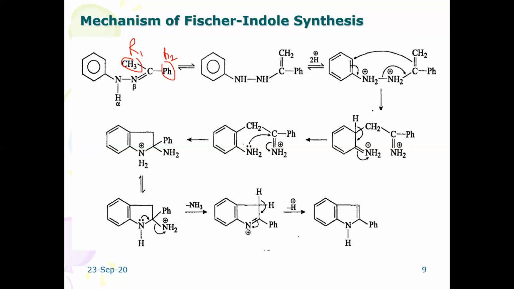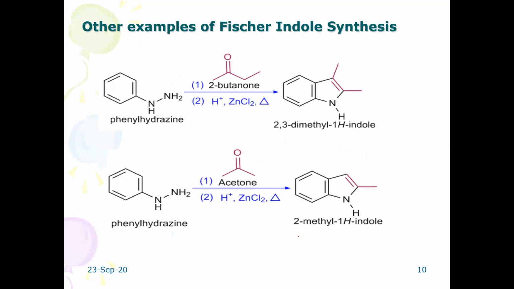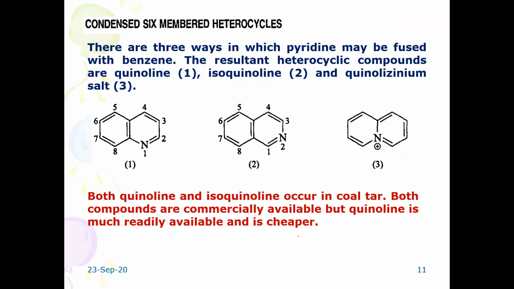Now we shall move towards the condensed 6-membered heterocycles. Pyridine is a 6-membered heterocycle.